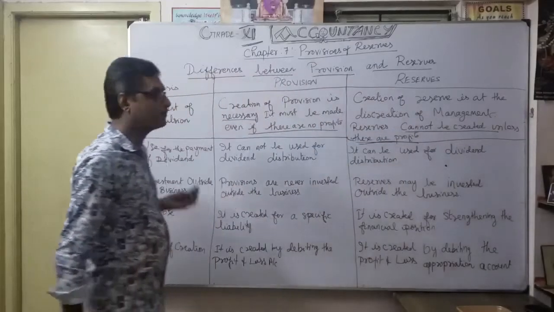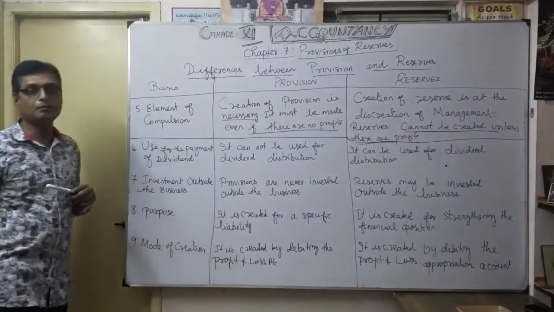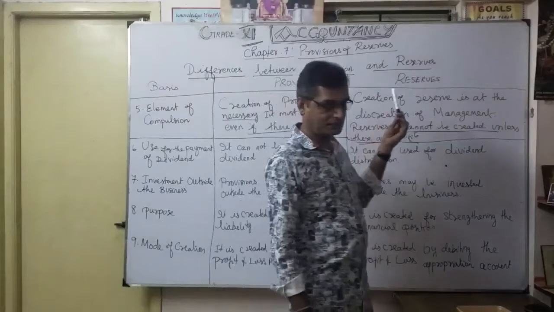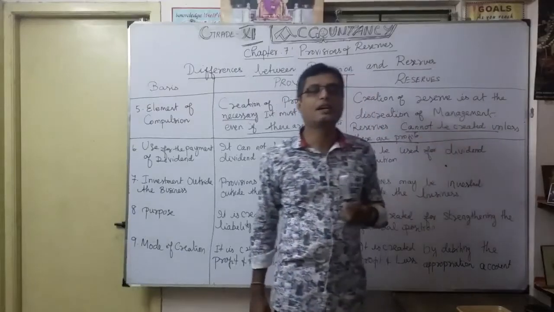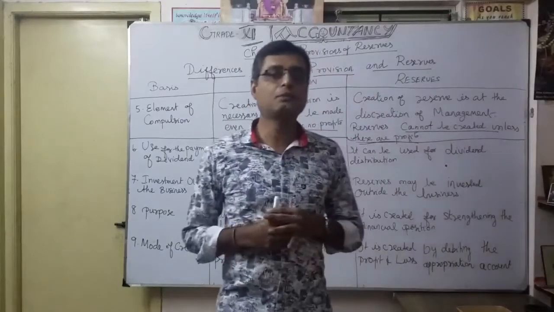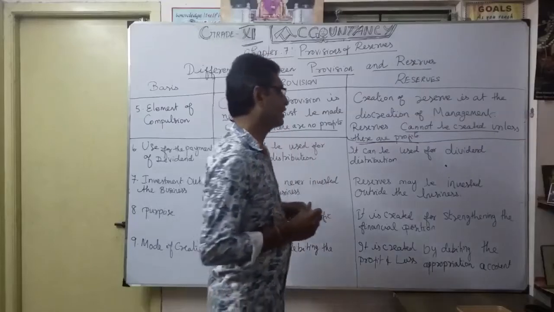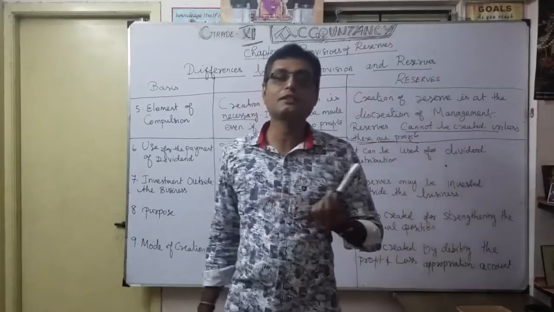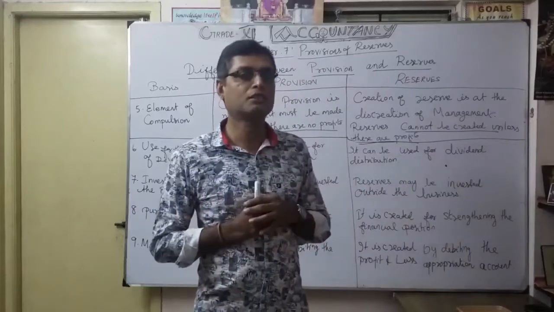After the fourth one, the fifth: element of compulsion. According to provision, it is necessary; here the decision is taken by management, depending upon the business requirement. That is also one important thing. A reserve cannot be created unless you get a profit. That's the common logic, common sense.